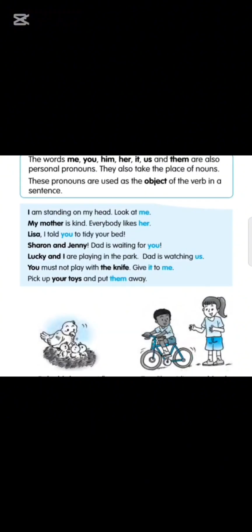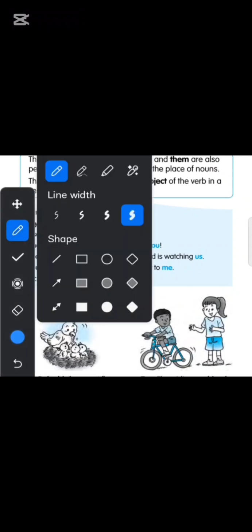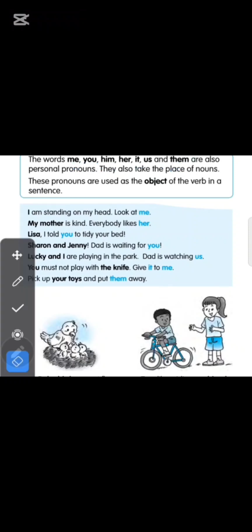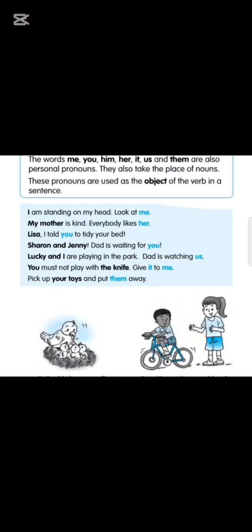Okay, so we have a few more examples. The words me, you, him, her, it, us. See these. They are also called the personal pronouns. They are used instead of nouns. These pronouns are the object of a verb in a sentence. Okay. Then, I'm standing on my head. Look at me. My mother is kind. Everybody likes her. These are personal pronouns, okay?